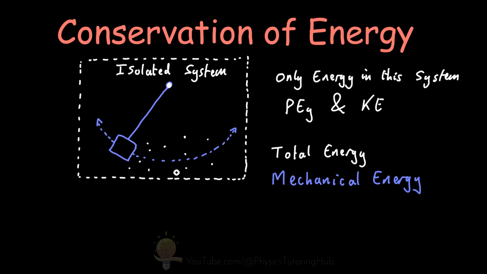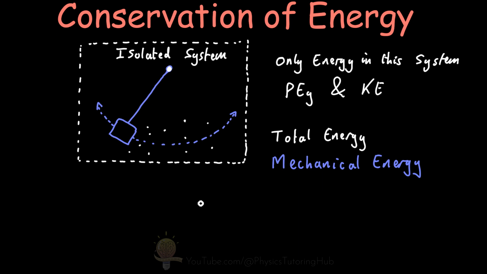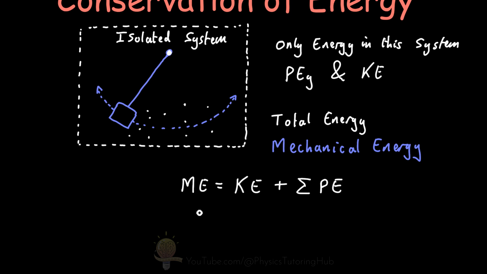But the equation for mechanical energy is: mechanical energy is equal to the kinetic energy within the system plus the sum of all the potential energy in the system. So in our pendulum situation here, our mechanical energy can be written as the kinetic energy plus the gravitational potential energy.